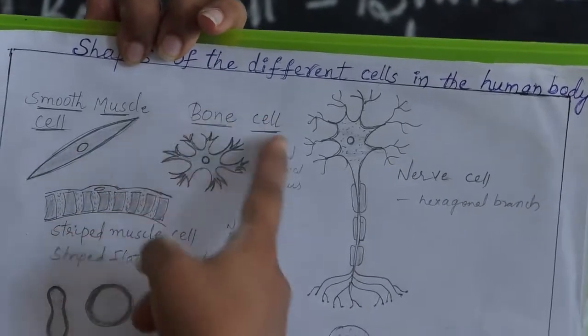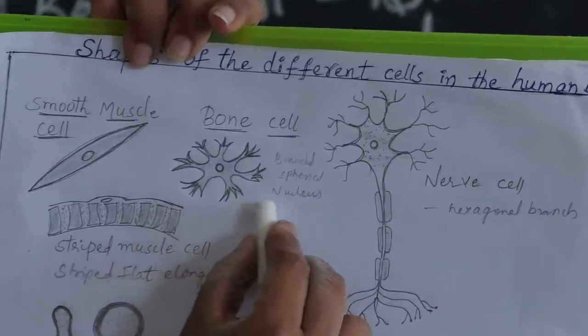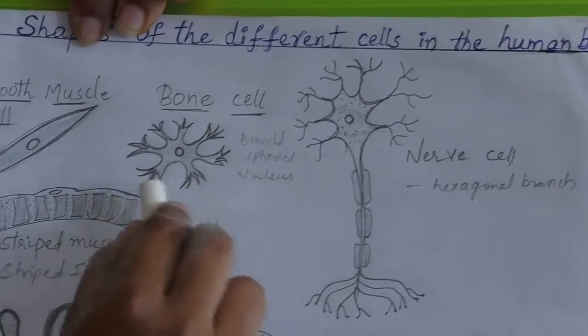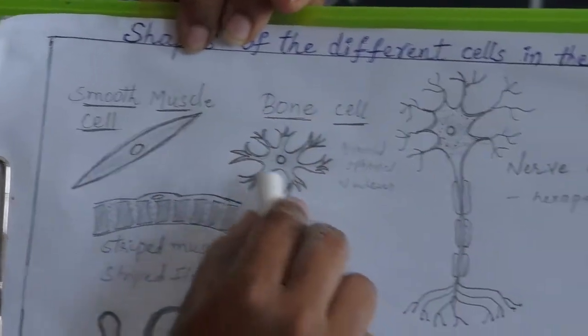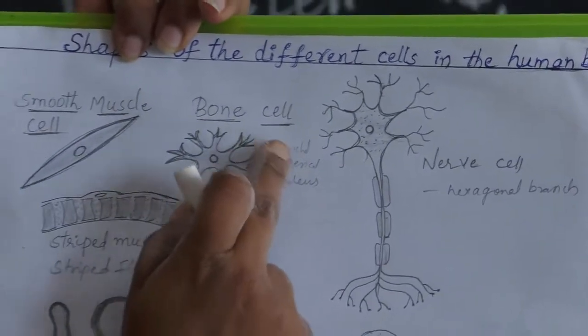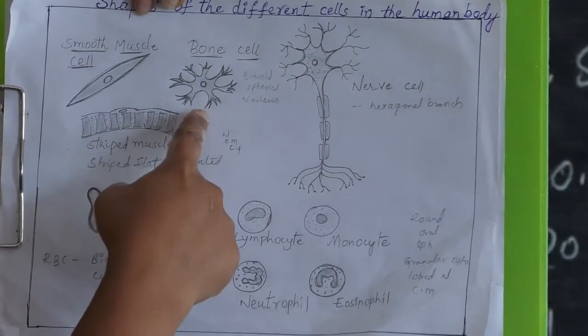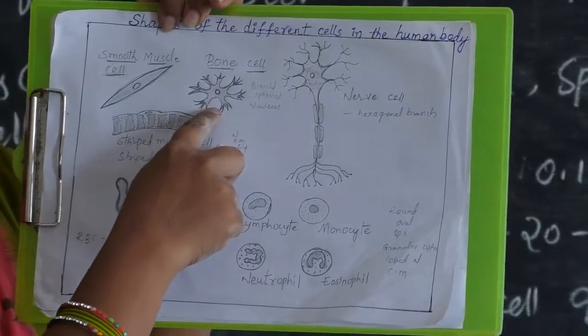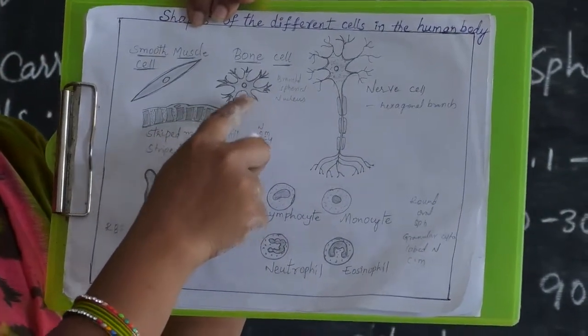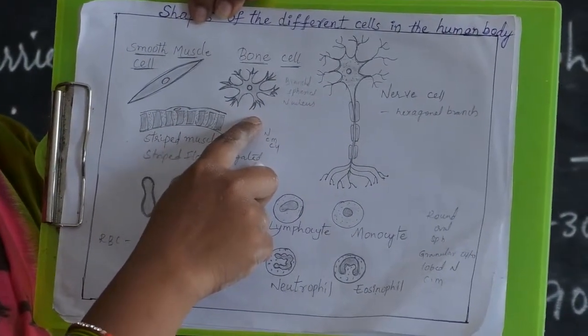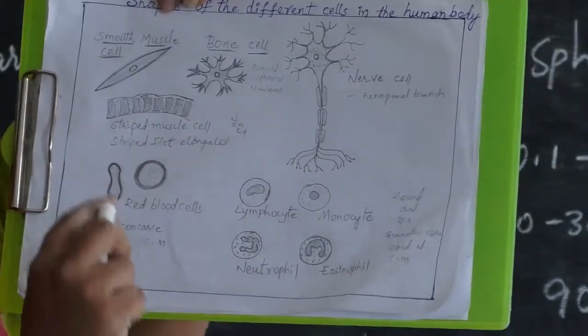And this middle one you see, this is called bone cell. Bones. We have bones, right? So this is called bone cell. This bone cell here is a branched spherical shape. Bone cells are flat shape, spherical shape, branched shape, depending upon the presence of bones in our body, right?